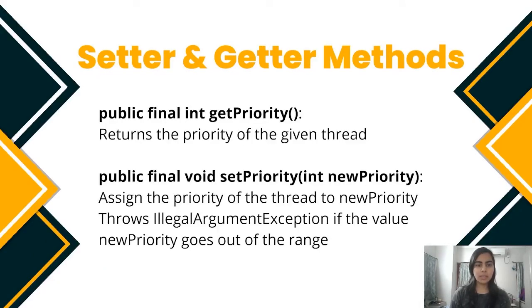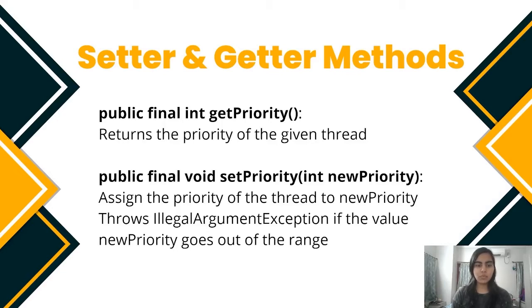Setter and getter methods of thread priority. Let's discuss the setter and getter methods of thread priority. Public final int getPriority. The getPriority method is used to return the priority of the given thread.